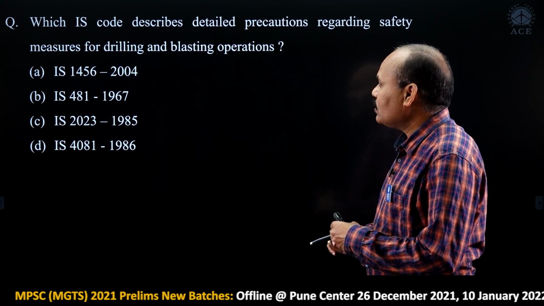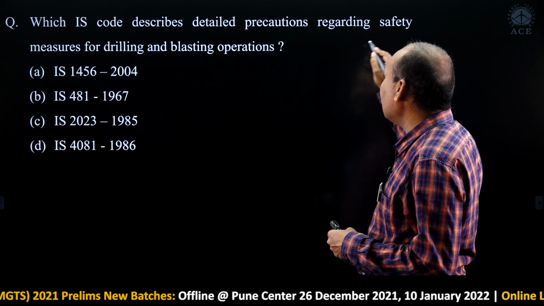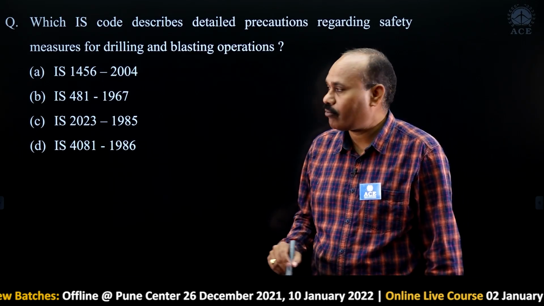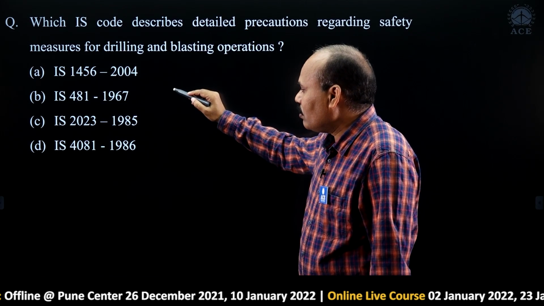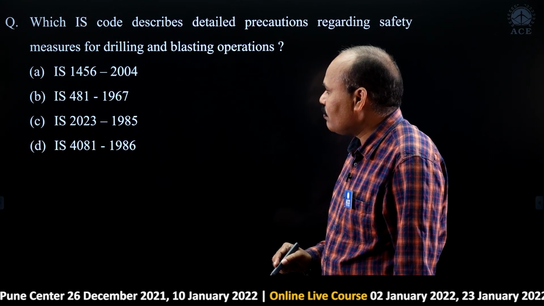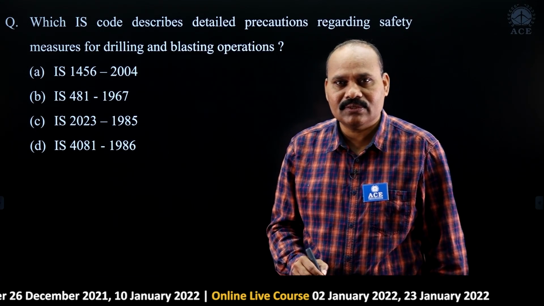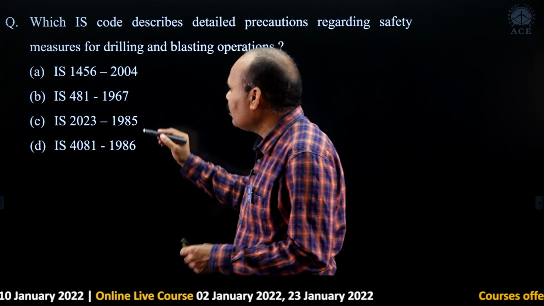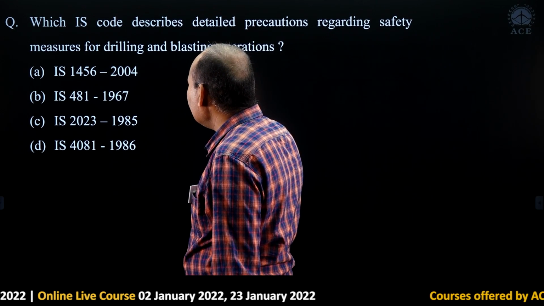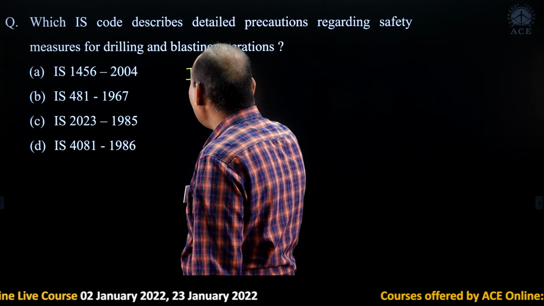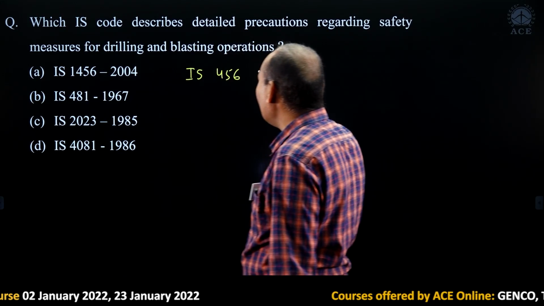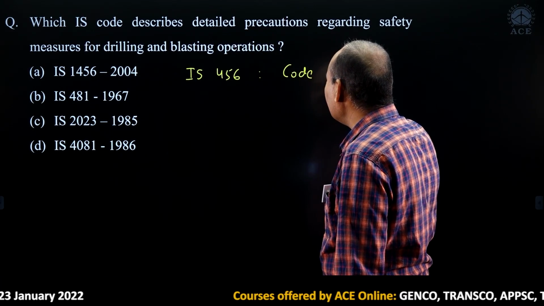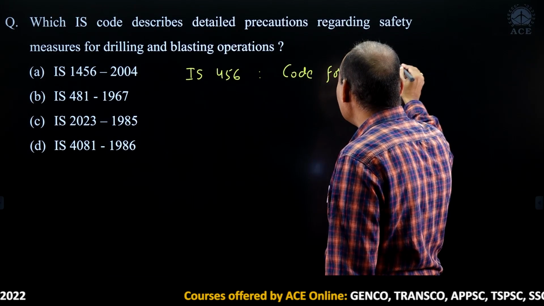So this question is related to safety codes. Which IS code describes detailed precautions regarding safety measures for drilling and blasting operations? Looking at the first code, IS 1456, actually this code is not available. We know IS 456 is the code for RCC works.